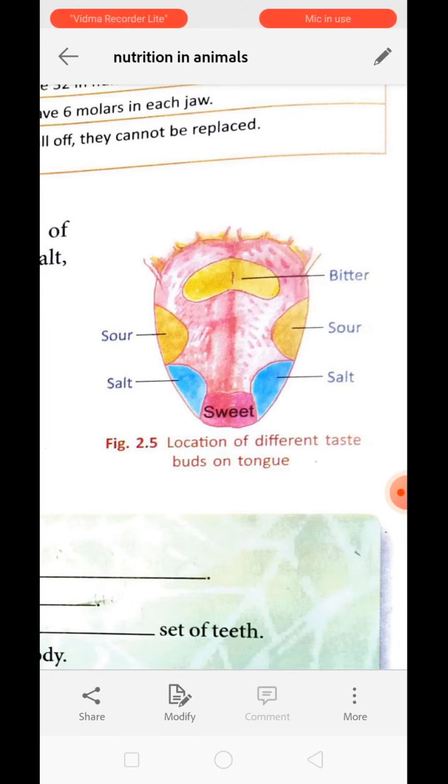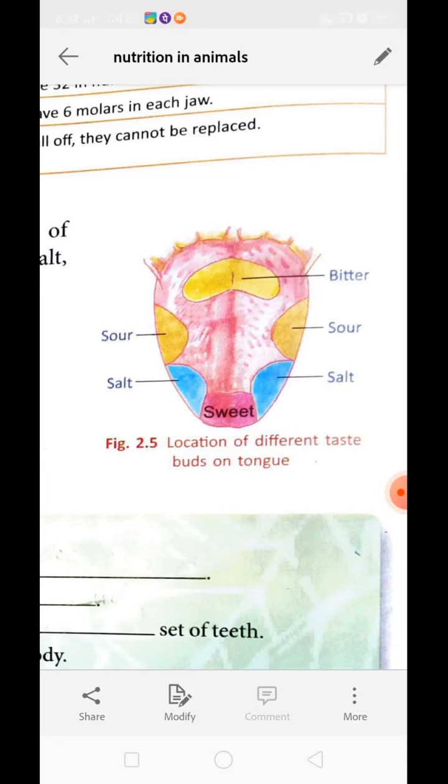We know that when we are grinding the food with the help of teeth, every time the food falls down from the teeth, okay, on the floor of buccal cavity. So at that time it is the tongue which helps to push the food back toward the teeth so that it can be chewed properly. Next is tongue helps in swallowing the food. Okay, and obviously tongue helps us to speak.